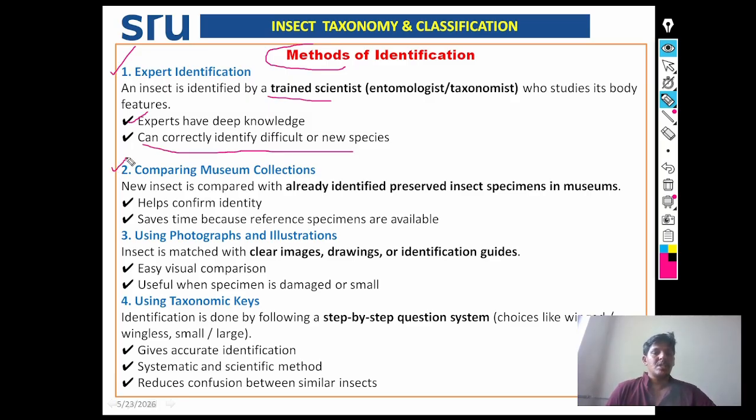Comparing with museum collection. This is another method of identification. A new insect is compared with already identified, preserved insect specimens which are there in the museum. It helps in confirming identity and saves time because the reference specimens are already available in the museum.